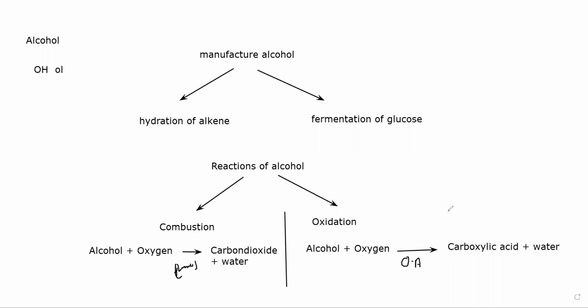The two oxidizing agents which we can use are potassium dichromate, which will turn from orange to green, or potassium manganate, which will turn from purple to colorless. So you have to learn these color changes for the oxidizing agents which we use for these reactions.